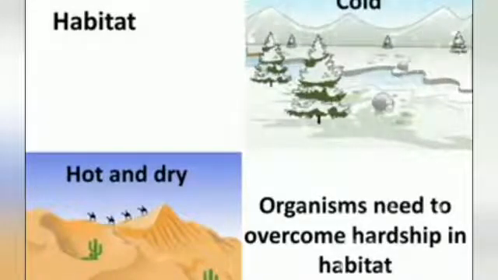But a few components of the environment may cause hardship for that organism too, like the temperature. In the desert habitat, the organisms have to face extreme temperatures. On the other side, organisms in the mountain and polar habitat face freezing temperatures. Besides this, there may be many other challenges or threats an organism faces, like limited food, shortage of water, predators, etc. The organism needs to overcome all these hardships to survive.